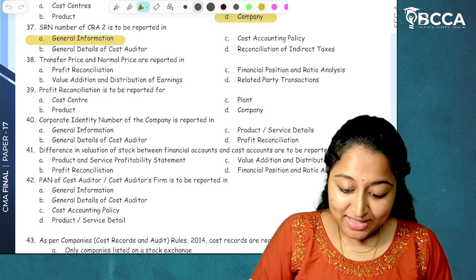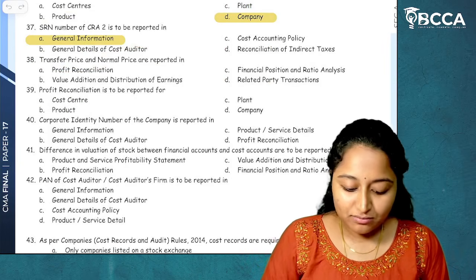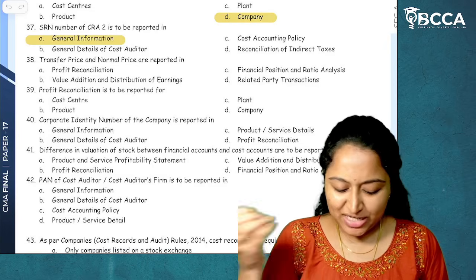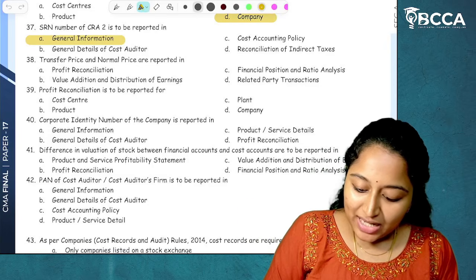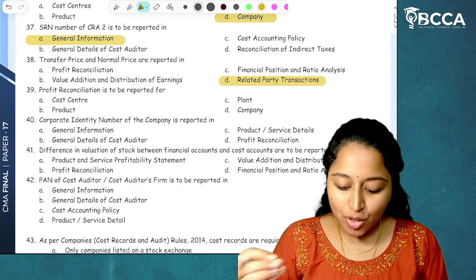Now moving on to next, 38. Transfer price and normal price are reported in... Transfer price, normal price, we usually talk about this in related party transactions. Simple. So these are the terms which we use for related party transactions. So the answer is option D.